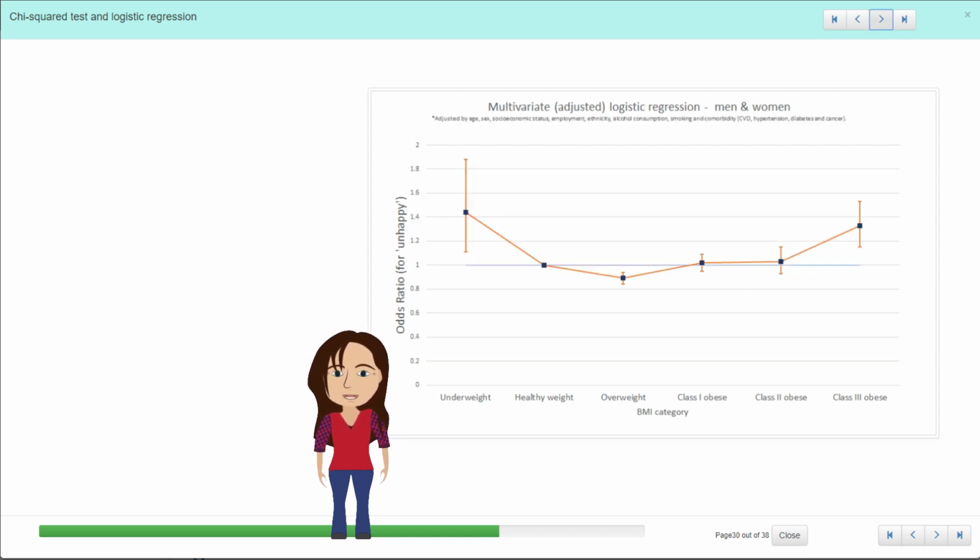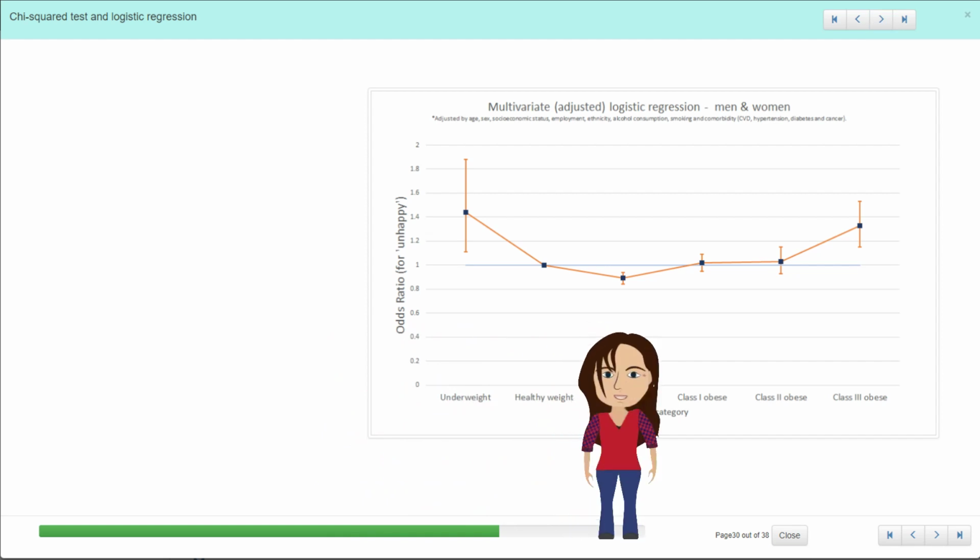In the next column of the table, they looked at the multivariate or the adjusted analysis, where they were adjusting for age, sex, socioeconomic status, employment, ethnicity, alcohol, smoking, and comorbidities. And here we can see that the odds of being unhappy have actually changed a little bit. So once you take into account all those other things, it doesn't look like obesity is actually changing your odds of being unhappy. If we take a look at these odds ratios here, and I'll pull out the pointer, these confidence intervals are crossing 1, so statistically there's no difference there from the healthy weight people.